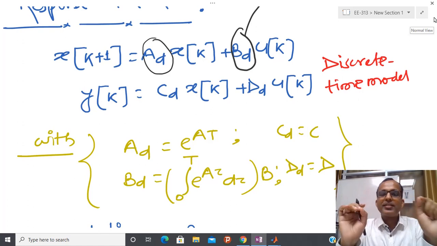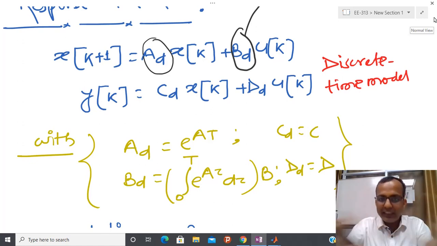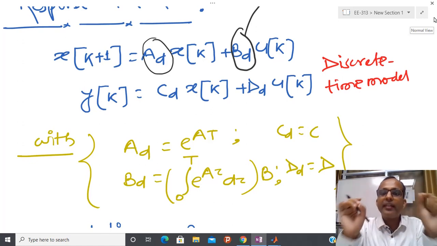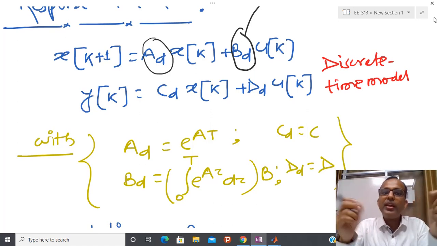If you see the first case, Euler discretization, that is very simple, but there we have done approximation. In this process I haven't done any approximation, because I know the exact form of the solution of x dot equal to Ax plus Bu, and from the solution I am going to recover this kind of discrete-time model. Due to that reason no approximation is involved here.